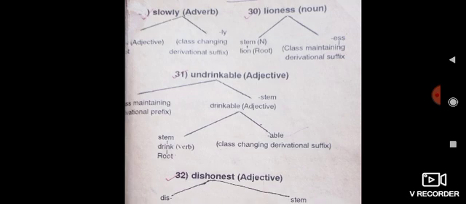Then 31, undrinkable. Undrinkable is an adjective. Un is a class maintaining derivational prefix. Drinkable is an adjective, a stem word. Then this word is divided into two parts. Drink. Drink is a verb. It is a stem word and it is a root word. And able, class changing derivational suffix.